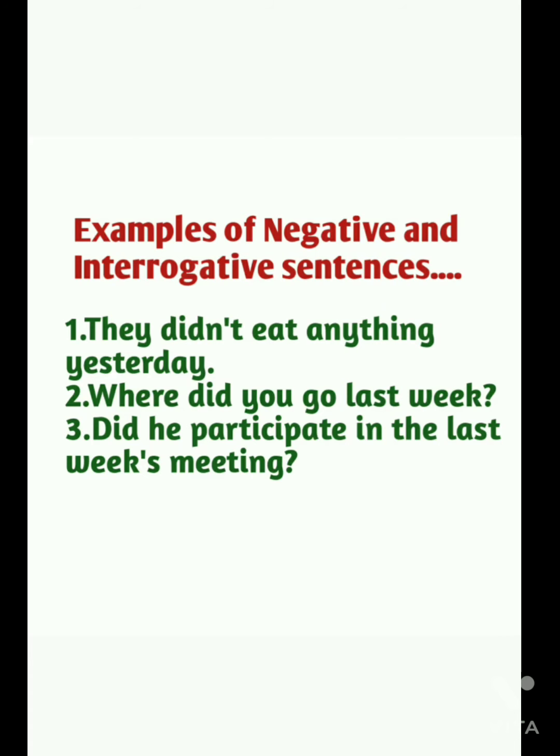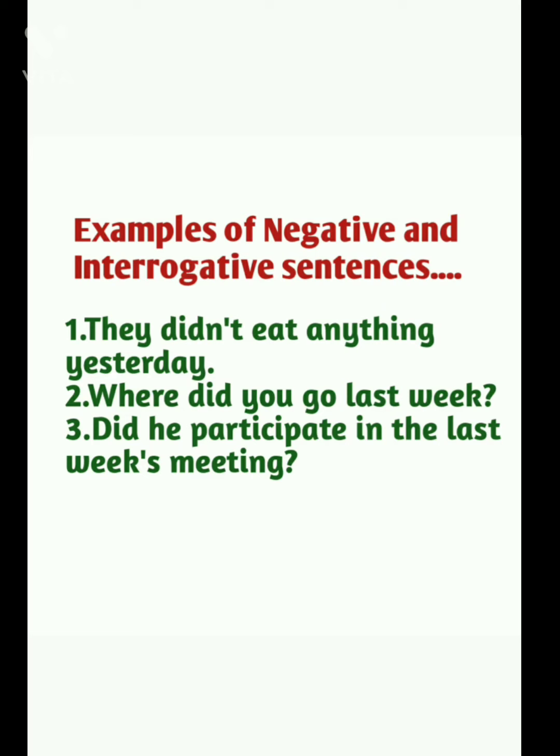Moving to the next example: where did you go last week? Did is the helping verb, go is the main verb. As did is already indicating that it is past tense, that is the reason why we are writing the main verb, go, in V1 form. Clear? Now moving to the third example: did he participate in last week's meeting? When I use the word did, it indicates past tense.